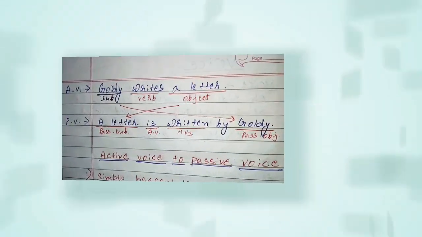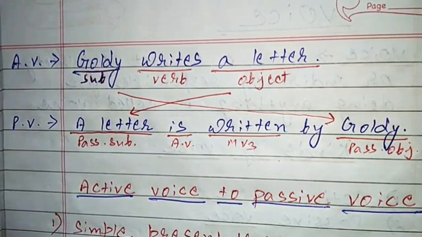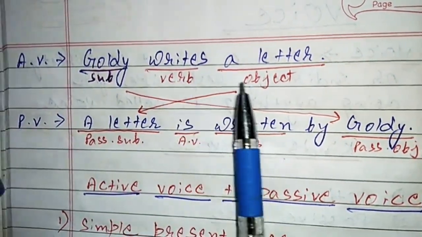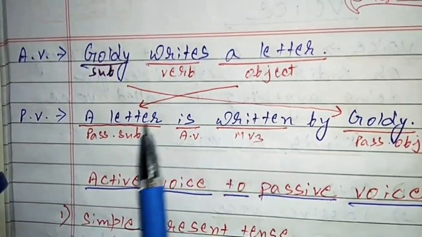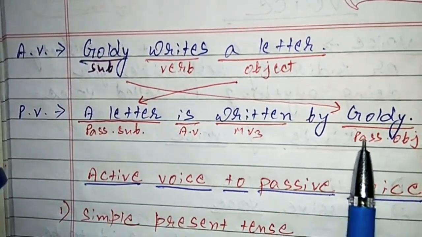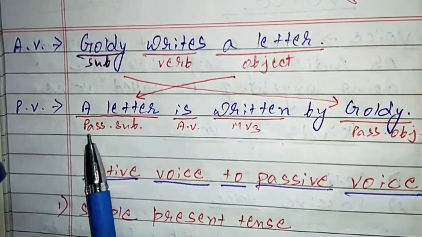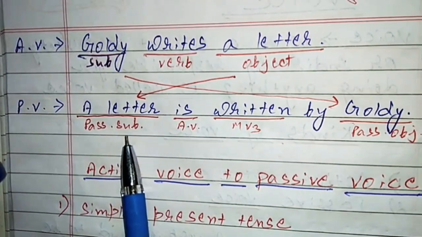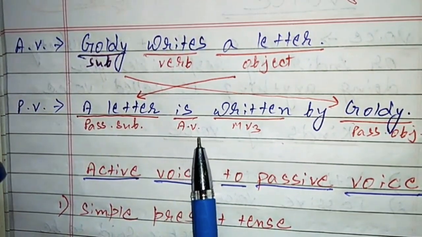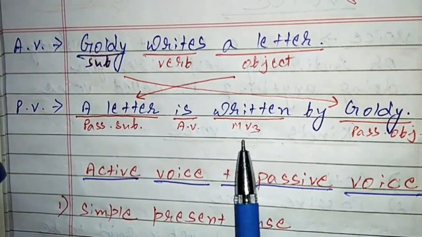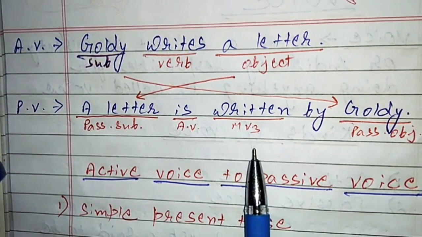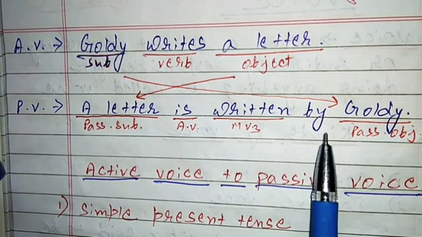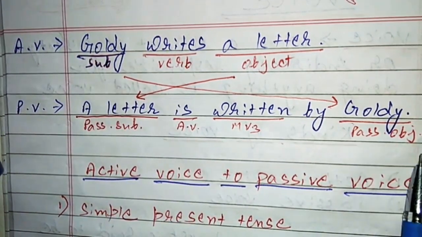So next we are moving here. Goldie writes a letter. Goldie is the subject, writes is the verb, and a letter is the object. We are changing into passive voice. The object becomes the subject and the subject becomes the passive object. So the object a letter becomes the passive subject. An auxiliary verb is added over here, is, and writes is always changed into MV3. We should remember that in voice, whenever we are changing from active to passive, the main verb is always changed into MV3. By Goldie: Goldie was the subject, and he becomes the passive object.